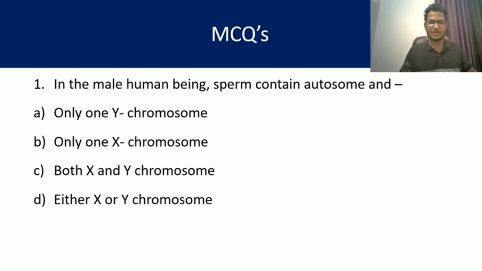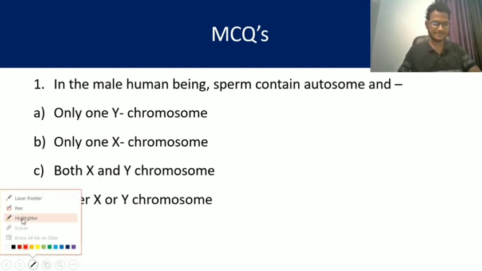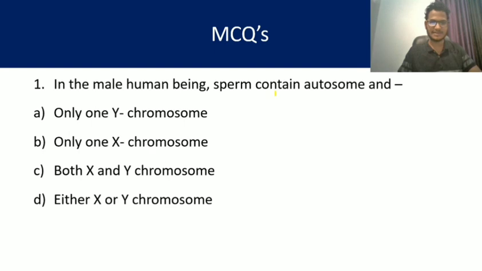In the male human being, sperm contain autosome and only one X chromosome, only one Y chromosome, both X and Y chromosome, or either X or Y chromosome. So what will be the answer? The answer is very clear.